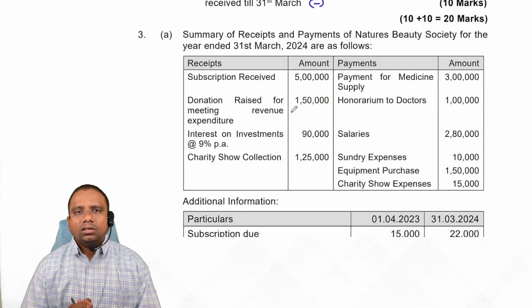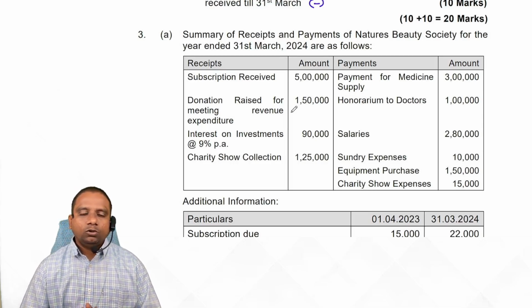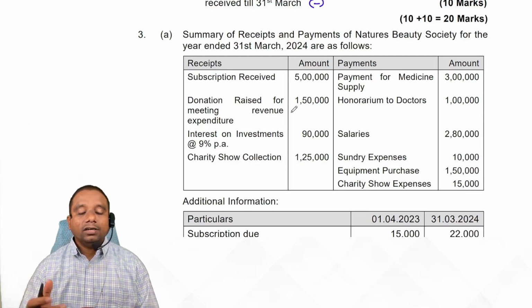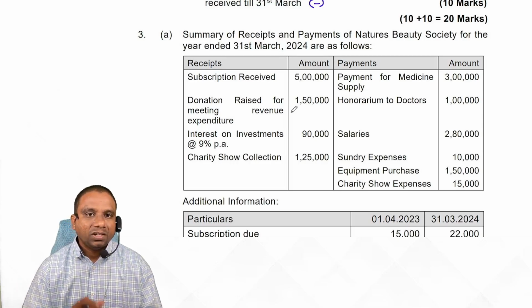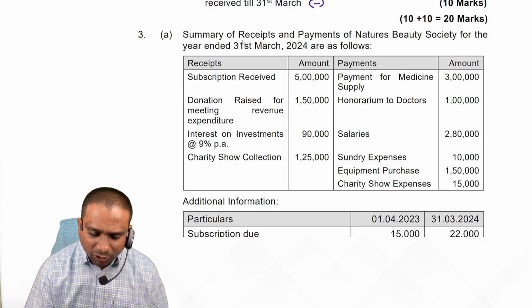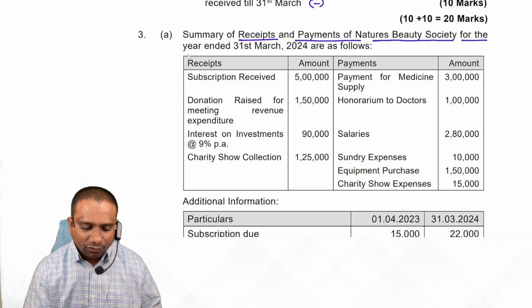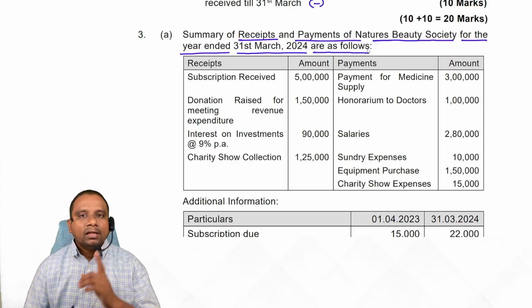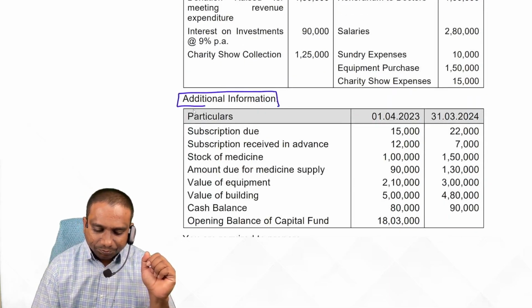Next, look at the third question. The third question is on NPO, students. Observe, in June 2024 and September 2024, we have got a question from NPO, 3A in June and 3B in September 2024. Is it clear, students? Look at the summary of receipts and payments of Nature Beauty Society for the year ended 31st March 2024. They have given a receipts and payments account and additional information.